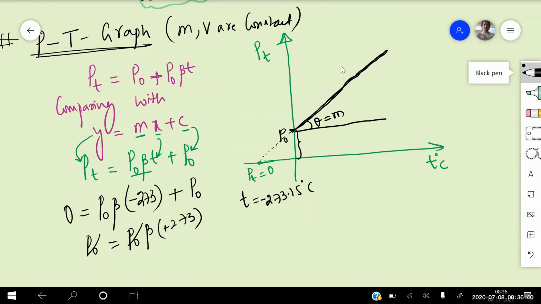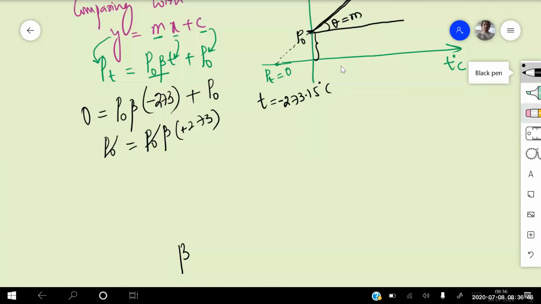This P naught gets cancelled right now. So here I can write beta equals 1 by 273 per degree centigrade.